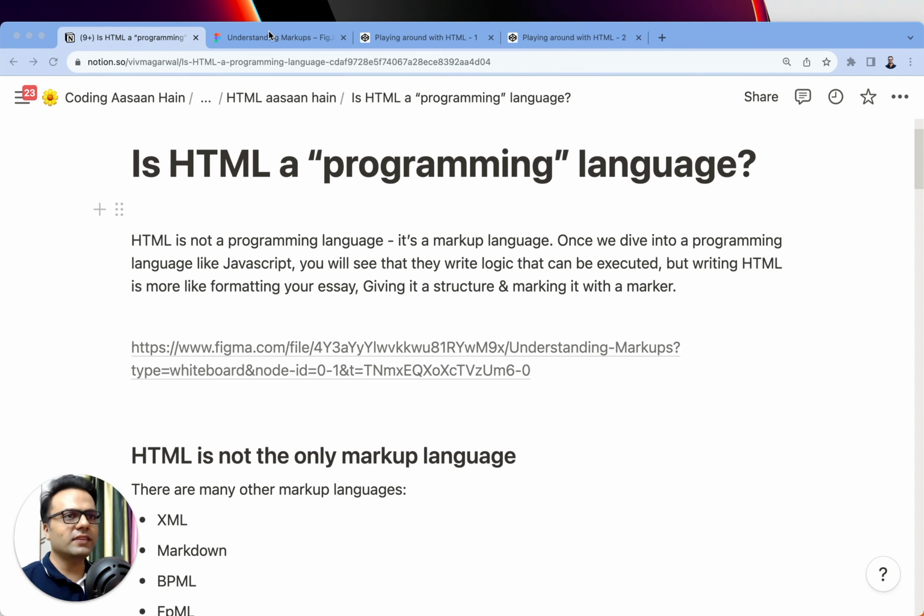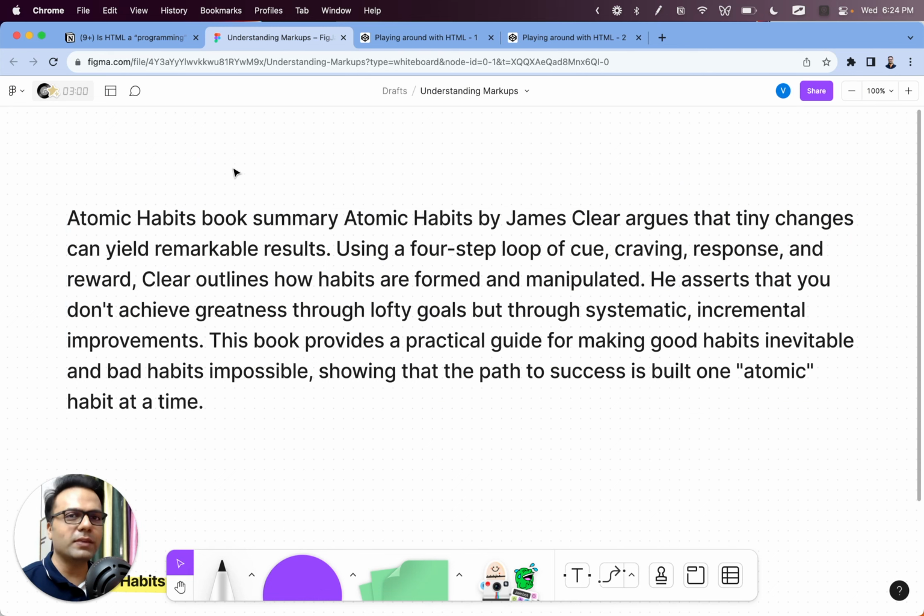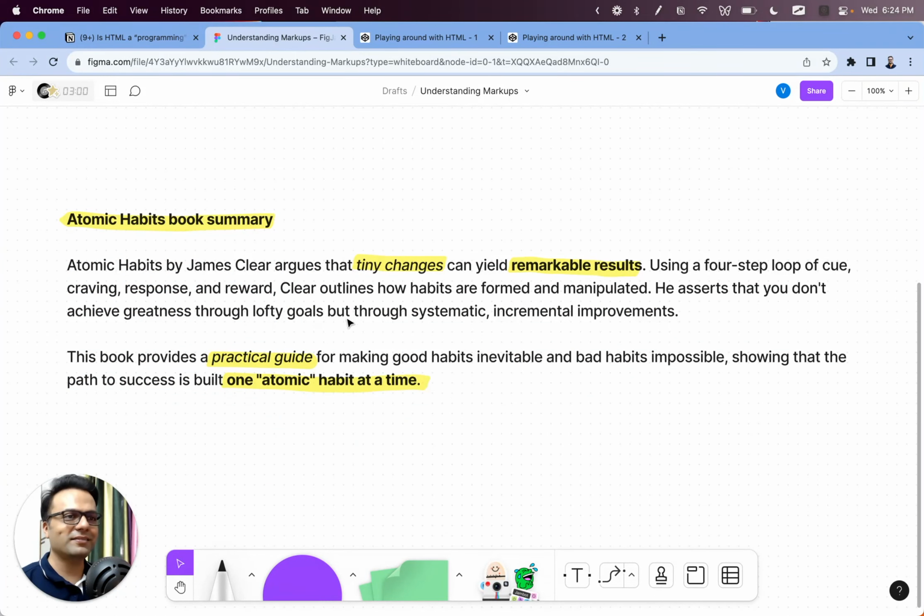So friends, if you see any document, any essay, any piece of text, this is just one unformatted bit of text, right? And with just a bit of marking, with just a bit of formatting, with just a bit of structure, we can give this exact same text a different look, right? So we took a marker and did a bit of marking, divided it into a bit of paragraphs, gave it a bit of style, something like that. This is the work of markup language. We didn't do any programming. We didn't do any logic which executed somewhere else. No.